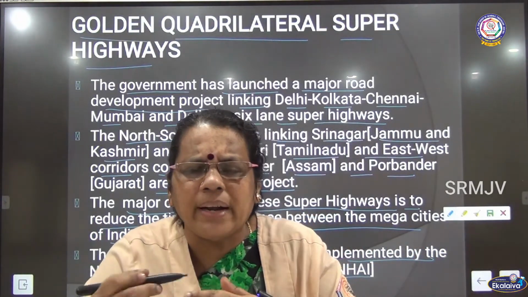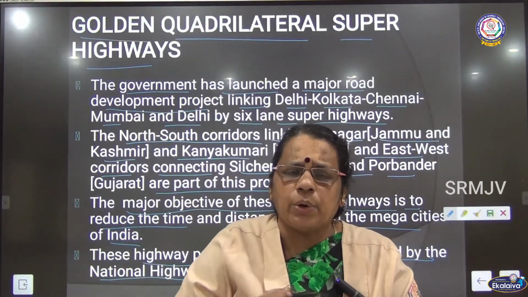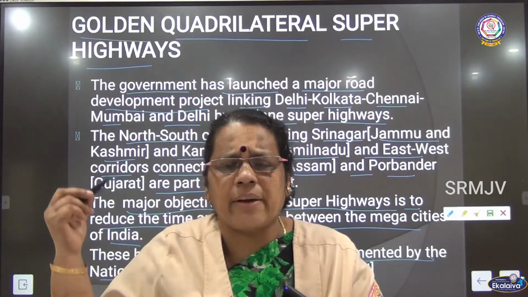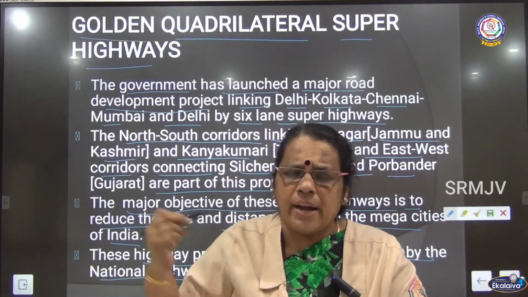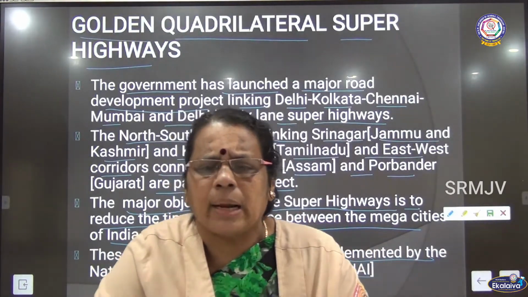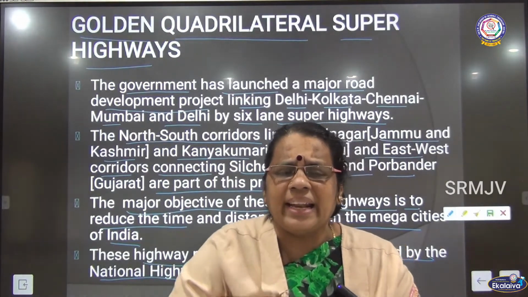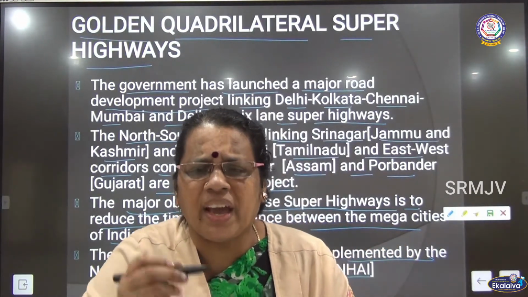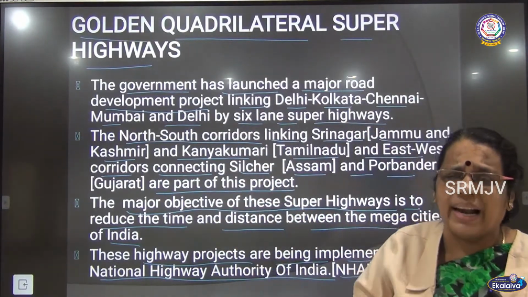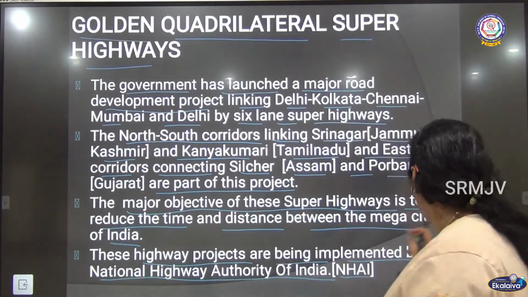Moreover, the important objective of this Golden Quadrilateral Superhighways is to reduce the time and the distance. So, to reduce the time and distance, they have implemented this project. And when you talk about the implementation, the organization that plays a greater role in the implementation of this project is NHAI, National Highway Authority of India. So, this is about Golden Quadrilateral, which is the first classification under the roadways.